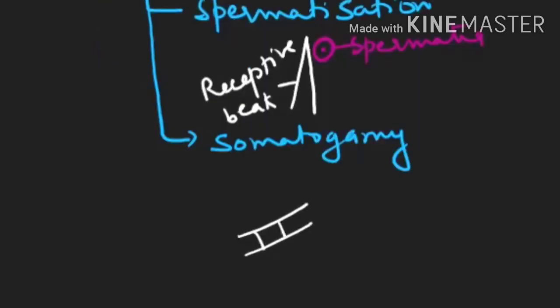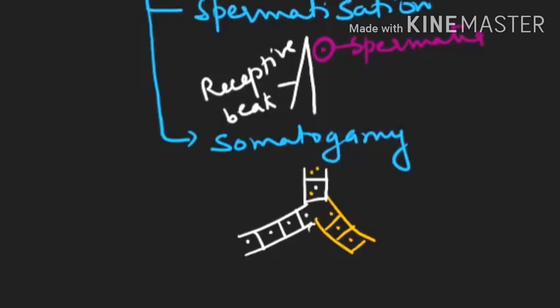Let us assume this is a hypha with a simple pore, and this is the second hypha, and the two hyphae come in contact. I hope you are able to understand this diagram. One nucleus is from this side and one nucleus from this strain comes here, so the dikaryophase comes.